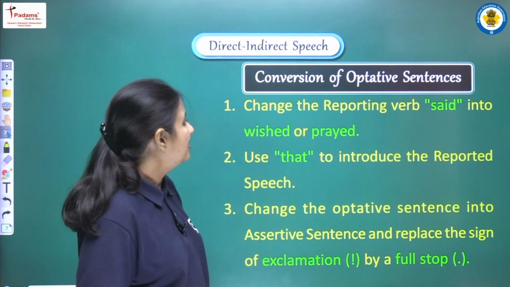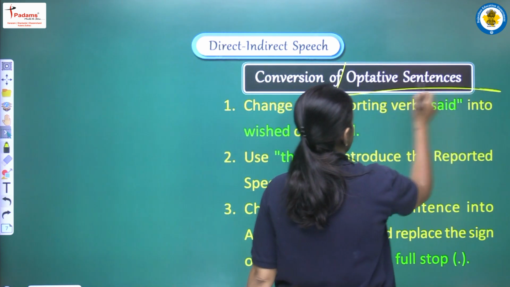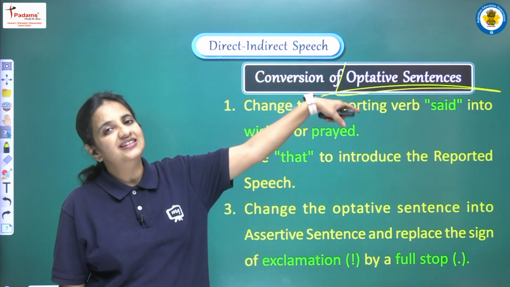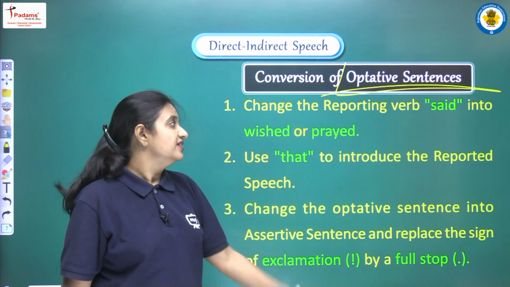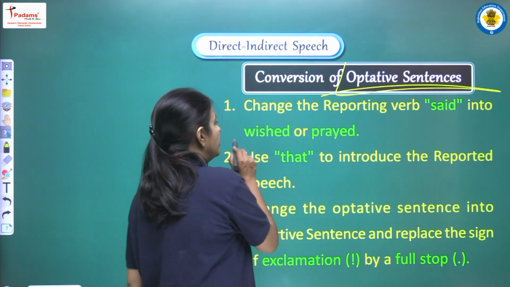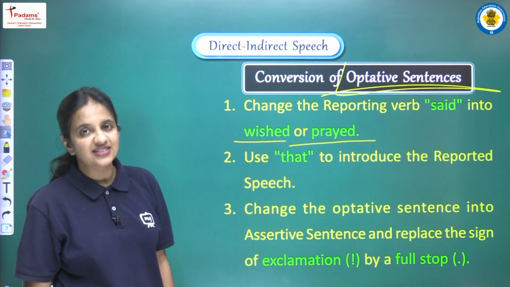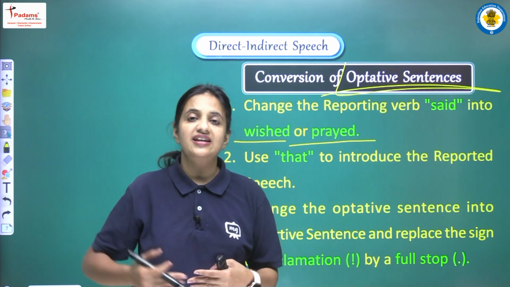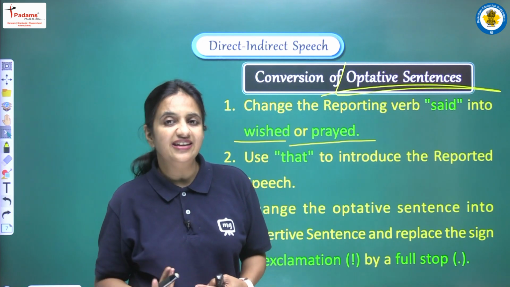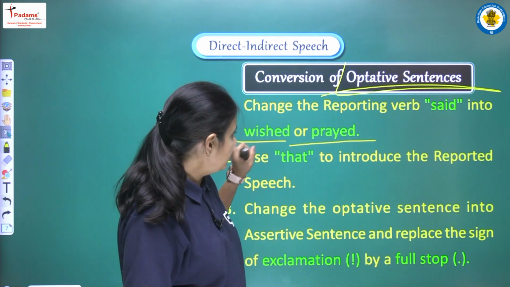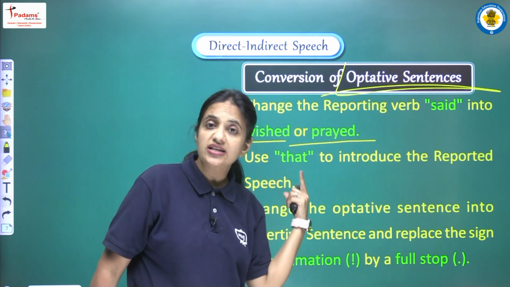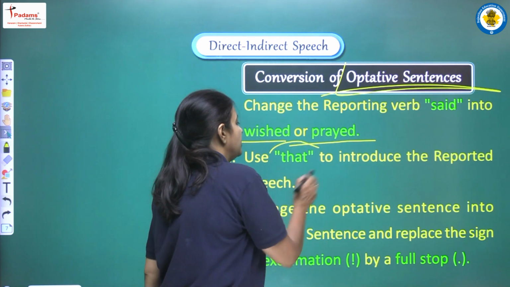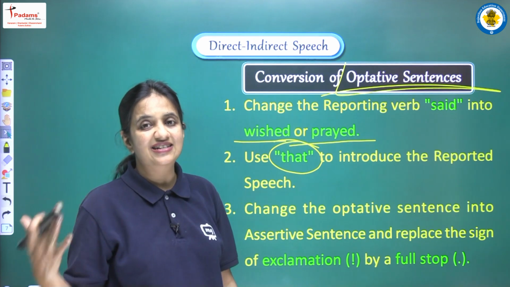Yes. Now we will talk about optative sentence. In the previous video we have seen different types of sentence, and optative sentence is our next category. So let's see. Change the reporting verb said to into wished or prayed. If we are given an optative sentence, optative sentences always start with may, right. In these sentences we wish for someone, pray for someone, or show blessings. So according to that said will be converted into wished, or we can write prayed also. Use that to introduce the reported speech, and now also we have to use that as a connective.